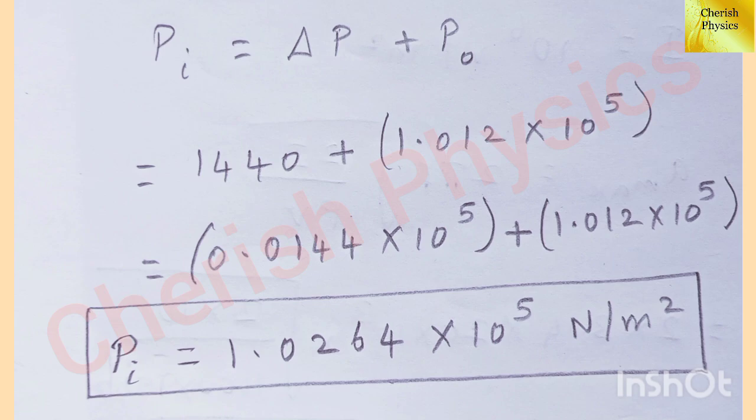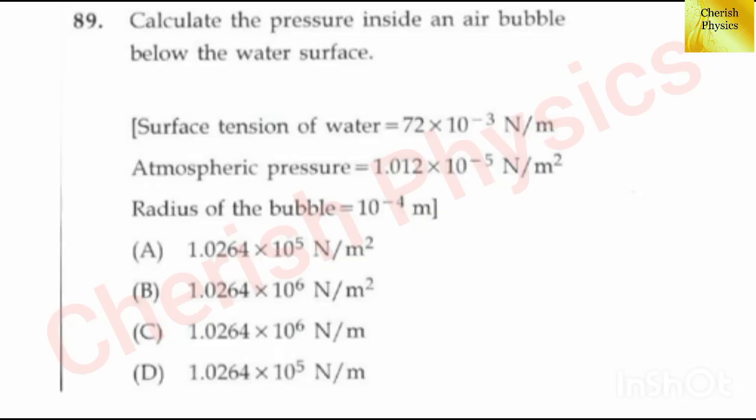Substitute the values. We get 1440 plus 1.012 into 10 to the power 5. We can write 1440 as 0.0144 into 10 to the power 5. By adding these two terms, we get the answer as Pi equal to 1.0264 into 10 to the power 5 Newton per meter squared. Hence, the answer is option A.